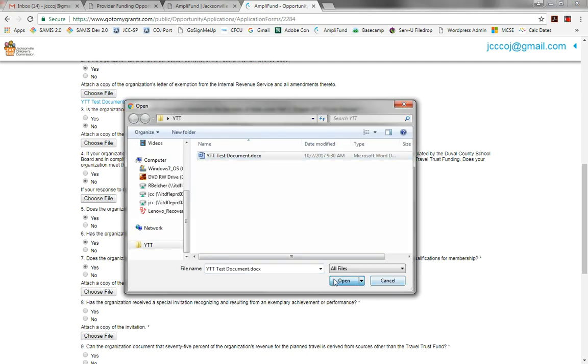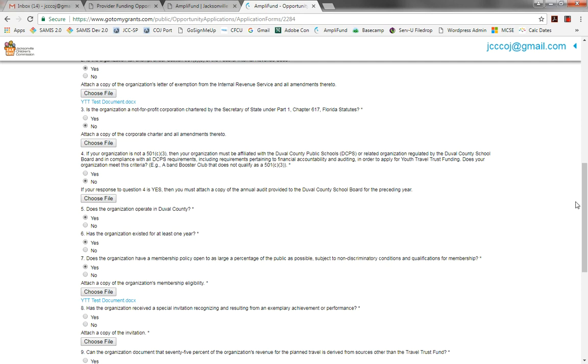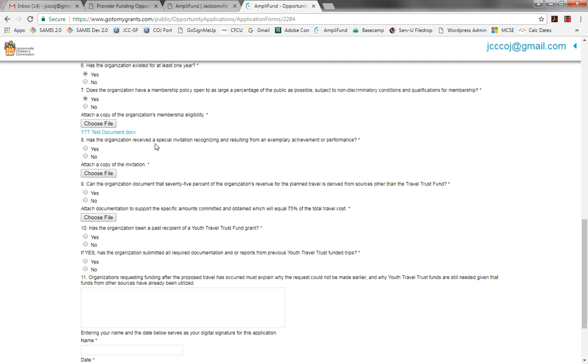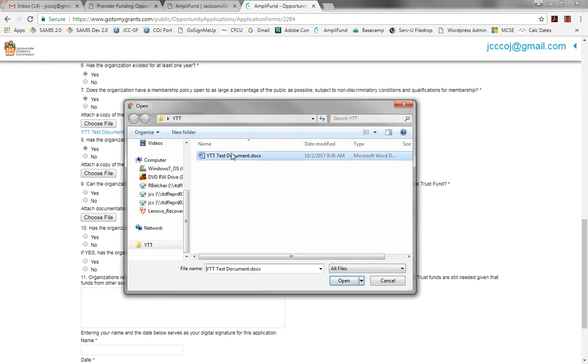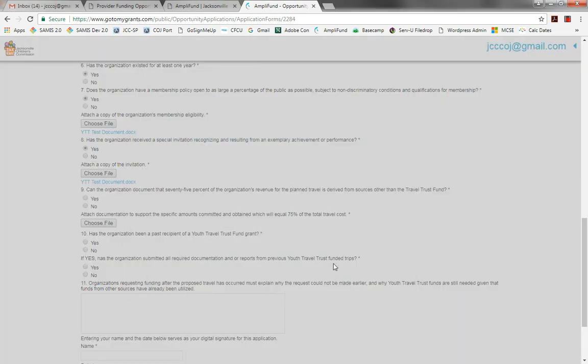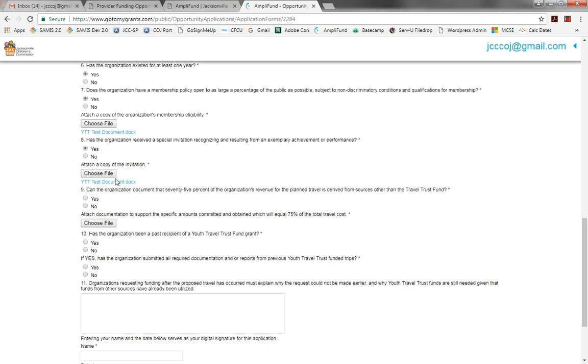So we're going to use just the same test document to simulate this, and I'll continue on. Has the organization received a special invitation recognizing and resulting from an exemplary achievement of performance? Yes. I'll point out here that you have to have a special invitation to qualify for the Travel Trust. And if you have questions about that, is the invitation that you've received formal enough to be used here, you can contact Ruth Waters before you begin this process. So let's say that you've concluded that you do have an appropriate invitation, then we'll attach it.